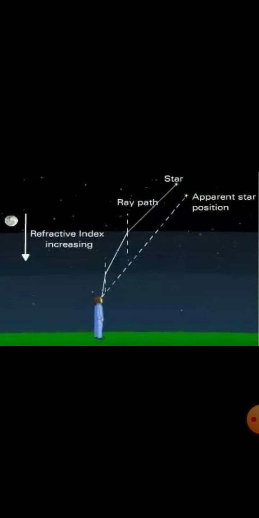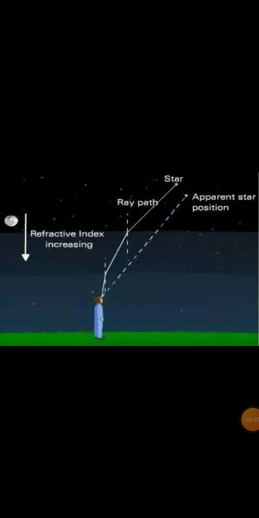So the position which can be seen of the star is slightly different from its actual position, which we can understand through this figure, because there is a bending of a ray of starlight. The actual position is different, and the apparent position which is seen, which is visible, is also different.